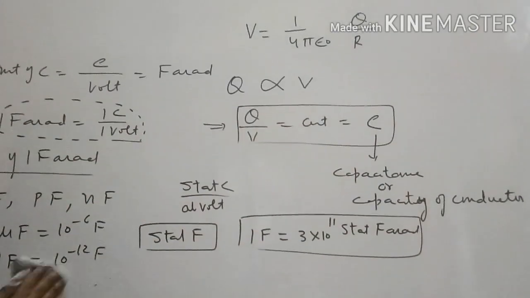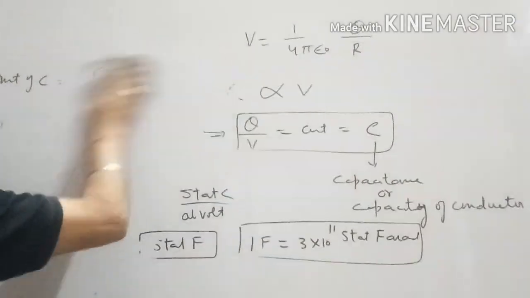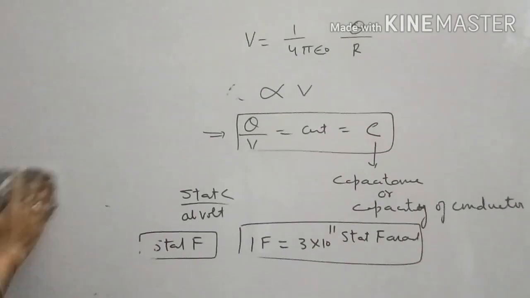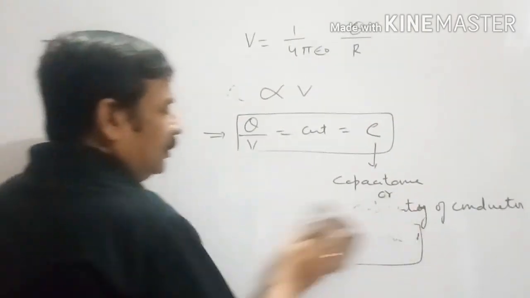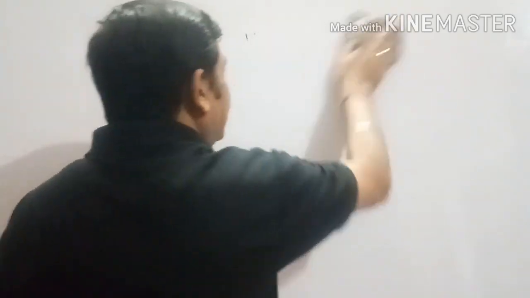So dear students, it is a must to know what is capacitance or the capacity of the conductor before going to the main topic, that is capacitor. So I think now what is capacitance or what is the capacity of a conductor is clear to you. Ability of the conductor to store the charge is called its capacitance or its capacity.